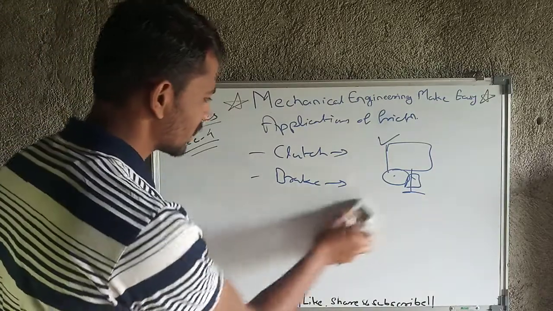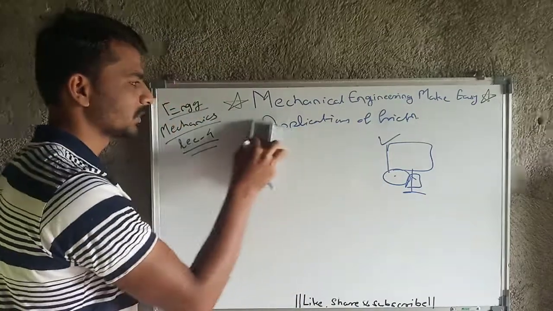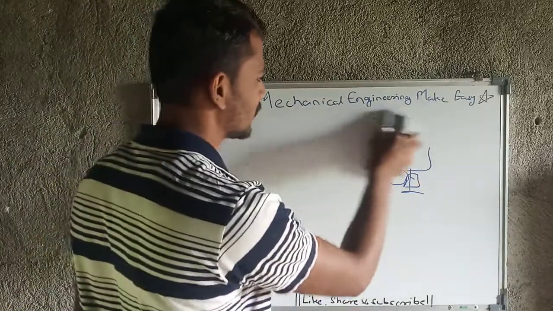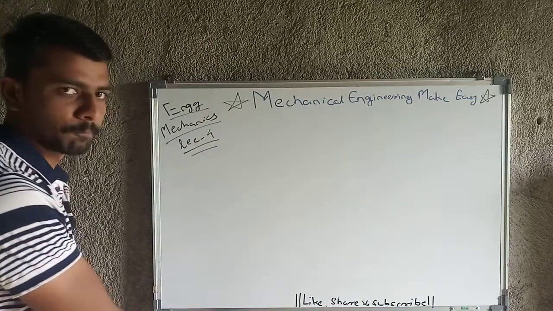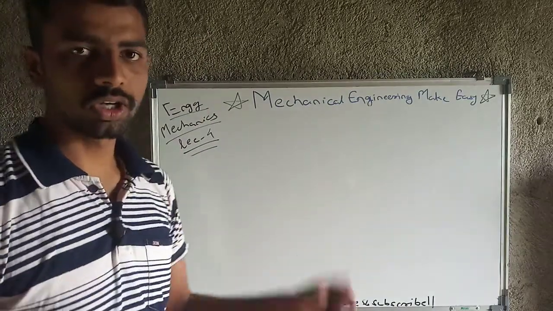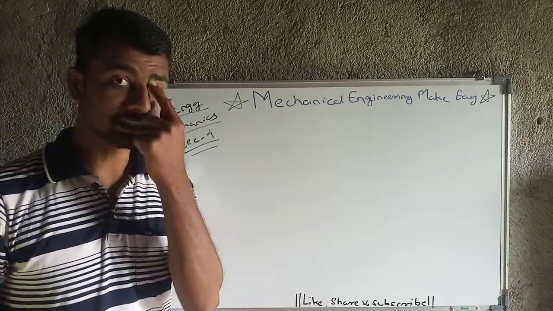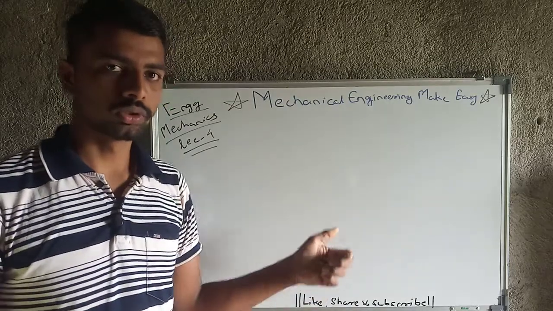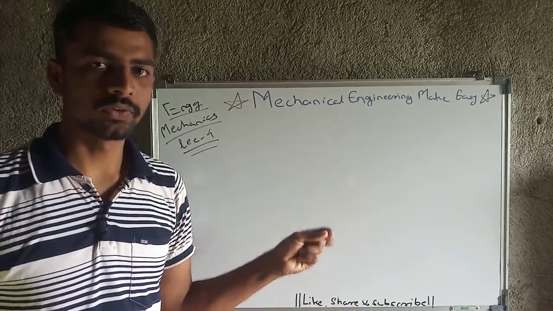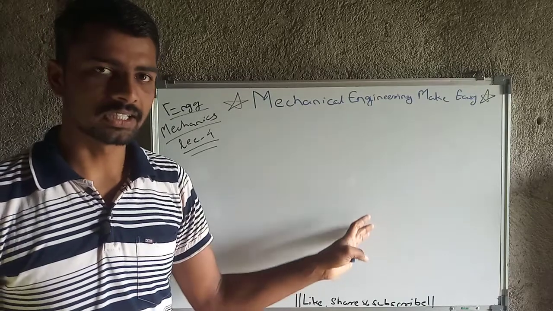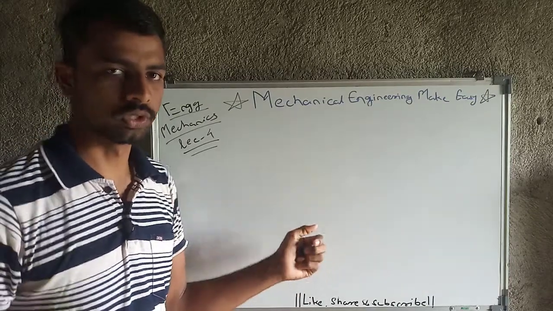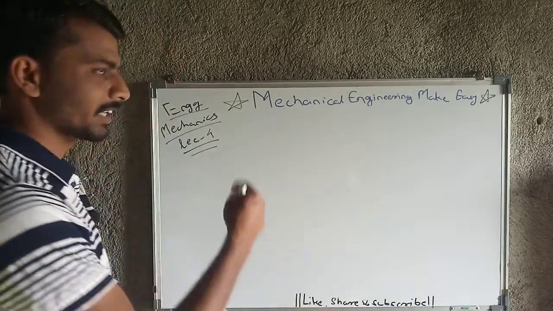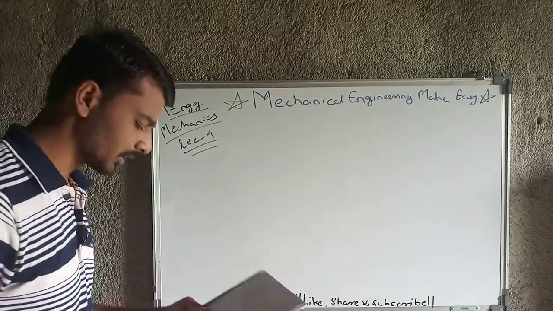In some cases friction is undesirable. Likewise, if there is a bearing and there is friction between the bearing components, then power will be lost to overcome the friction. So in that case friction is undesirable. For such cases we minimize the friction, and if friction is desirable, then we increase the friction force. These are some desirable and undesirable conditions of friction.